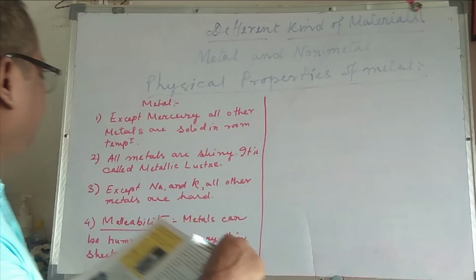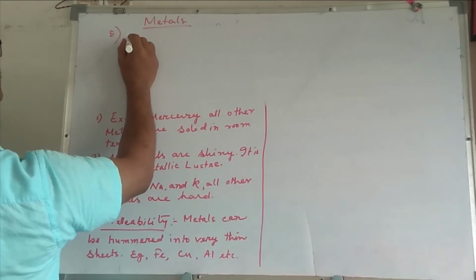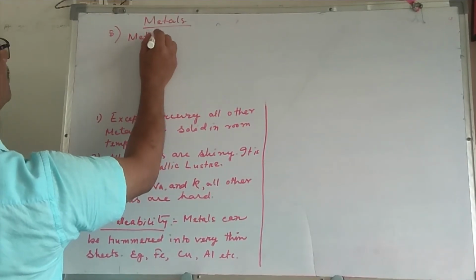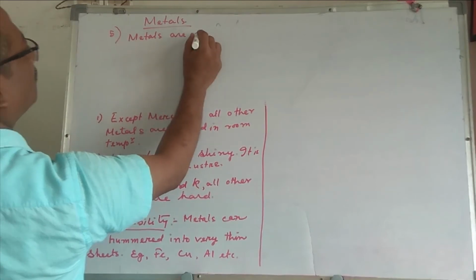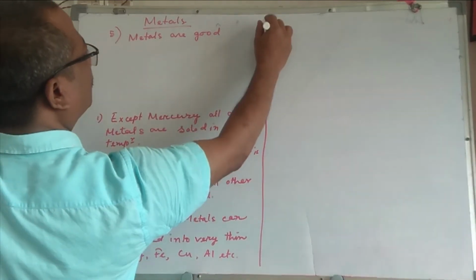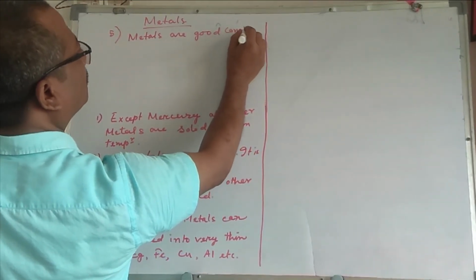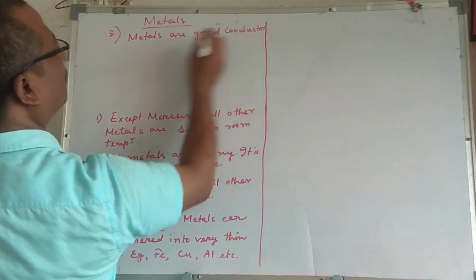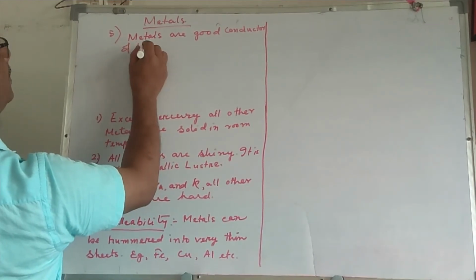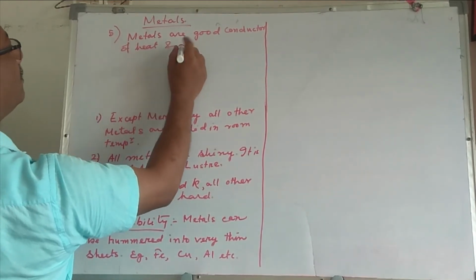Conductivity. Number 5. Metals are good conductors of heat and electricity.